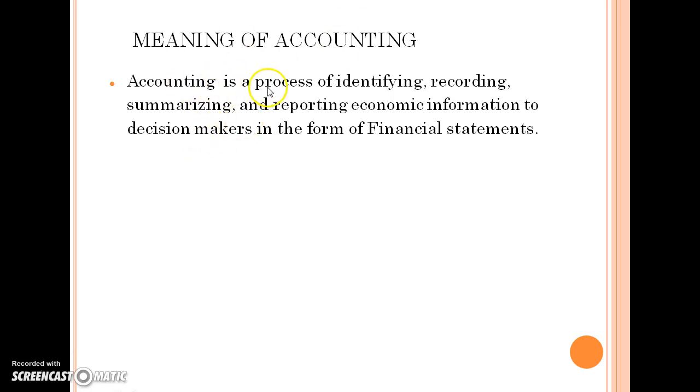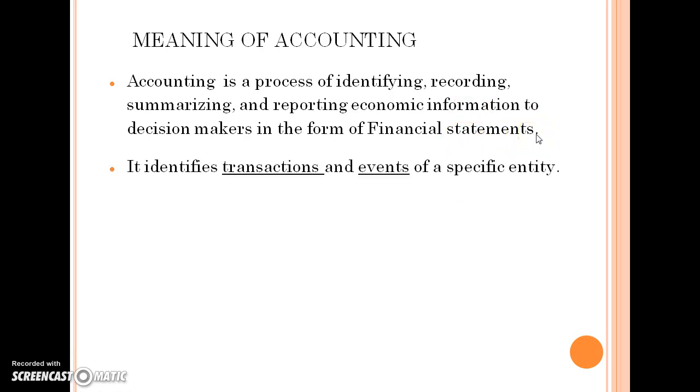So what does accounting do? It identifies, records, summarizes and reports economic information. Economic basically means information which is related to the decisions of the management, in the form of financial statements. These financial statements are also known as the profit and loss statement for the business. But in order to find out these profits and losses, there is a proper process used in accounting. That's why accounting is known as a process. It's a way to find out the profits and losses of the business.